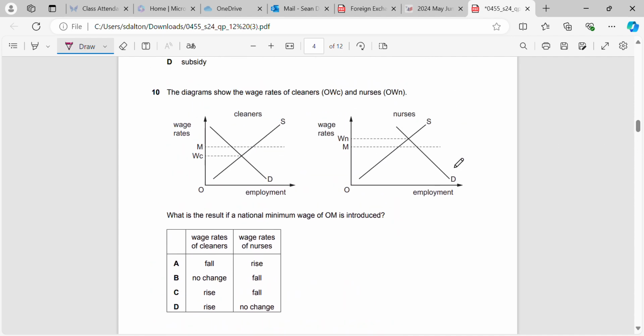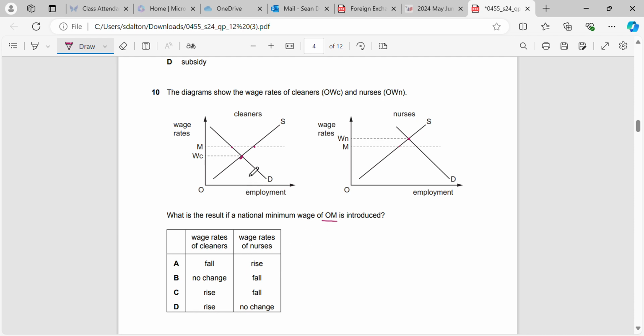Okay, question 10. Quite an unusual question, a good question though. Diagram shows the wage rate of cleaners and nurses. What is the result if a national minimum wage of OM is introduced? So we're looking at cleaners and we're looking at nurses, and we can see here that the equilibrium for cleaners is below what the minimum wage is being proposed at. But for nurses, the minimum wage is actually below the current equilibrium, so the current level or average that people are being paid. Therefore, what would happen here?